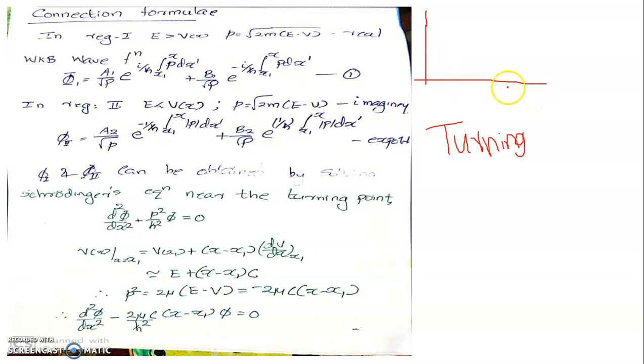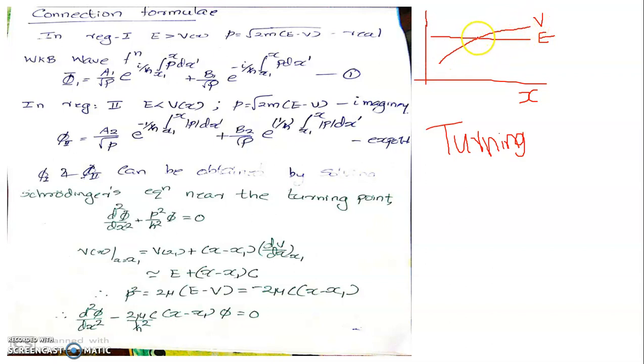Along the x-axis, we will be representing the position coordinate. As it's a one-dimensional case, or generally we will be applying WKB to one-dimensional cases, let us mark the x coordinate along the horizontal direction. And along the vertical direction, it is the energy that is being represented. As you all know, the total energy will be a constant, so this curve representing the total energy will be a line parallel to the x-axis. And let the potential energy V of x have a variation like this.